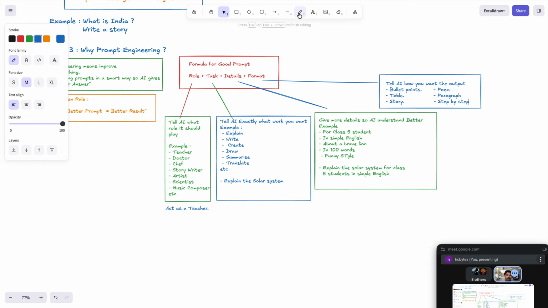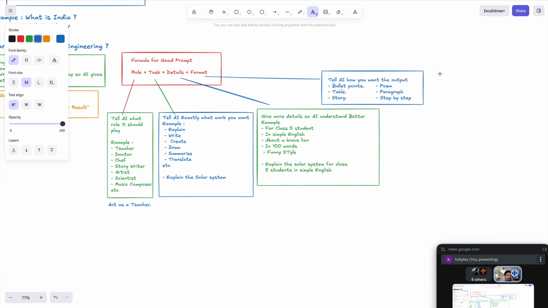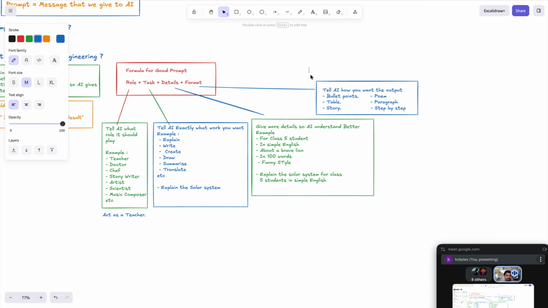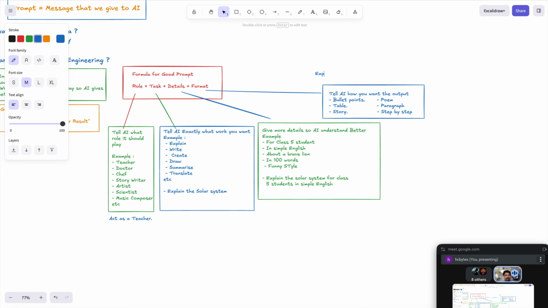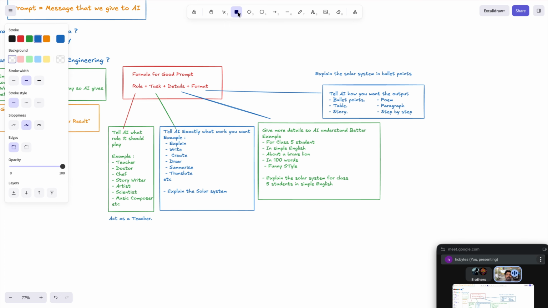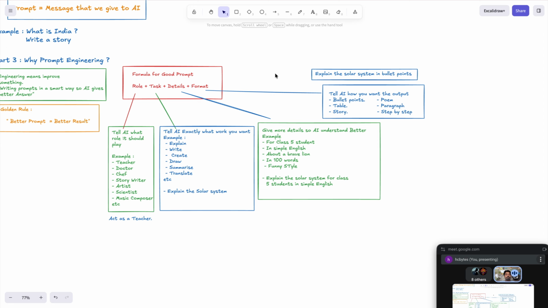For example, I'll write this example here. Explain the solar system in bullet points. Explain the solar system in bullet points. This is the example of format.